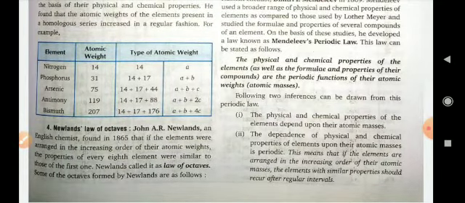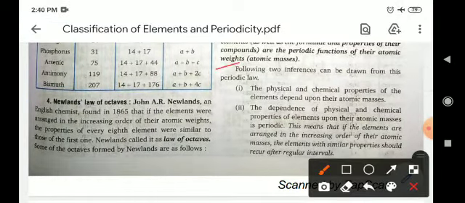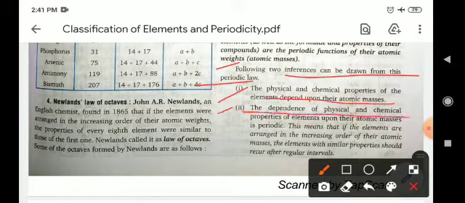Now, the following two inferences can be drawn from this periodic law. Number one, the physical and chemical properties of elements depend upon their atomic masses. And second is the dependence of physical and chemical properties of the elements upon their atomic masses in the periodic table.